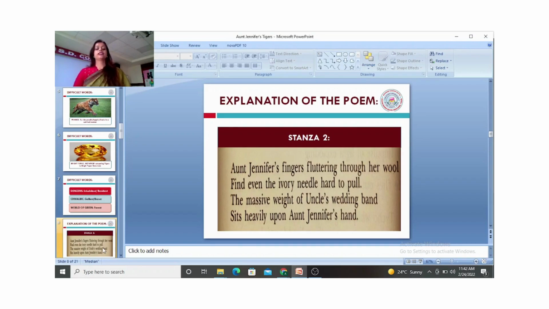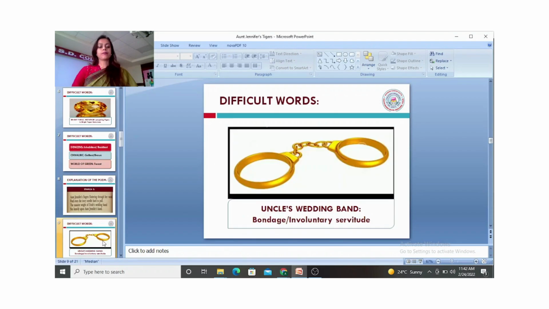So she says that her fingers are fluttering. She finds it difficult to pull the needle because the massive weight of Uncle's wedding band is sitting on Aunt Jennifer's hand. So let's see it through images. Uncle's wedding band becomes a kind of bondage for Aunt Jennifer. It is not a wedding, it is an involuntary servitude. So we have an image of a master and a slave.